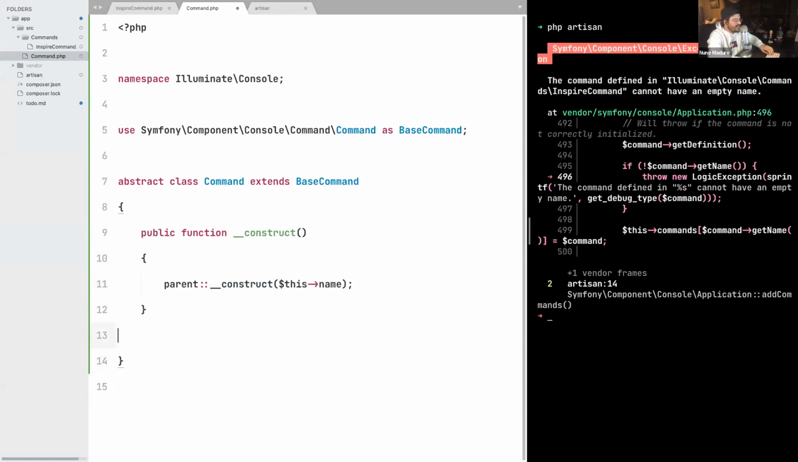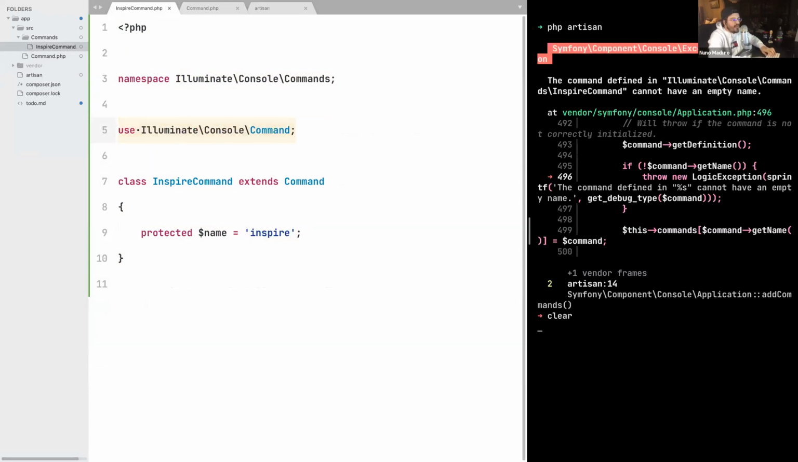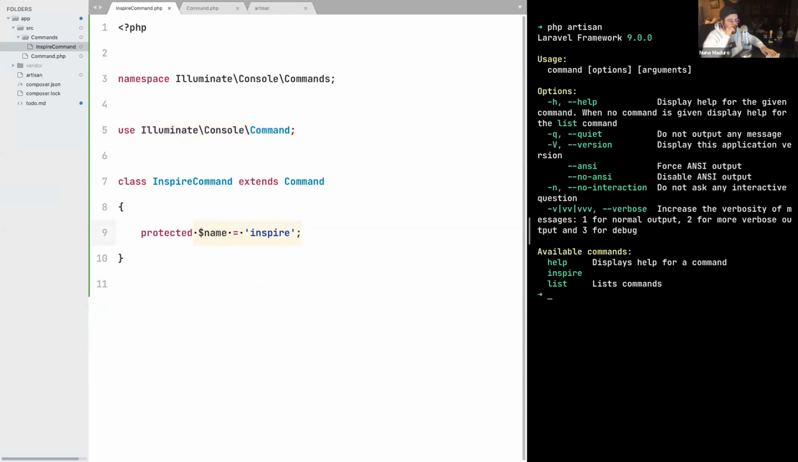And once we do this, we can already use this Command class from the Inspire command. So just say, all right, the command we are going to use is not the one from Symfony, but the one from Laravel. And then suddenly we are able to use this API. Check it out. There we go. The Inspire command now appears here on the list.